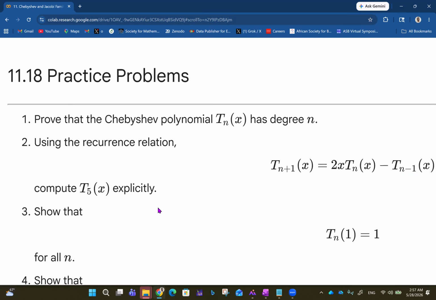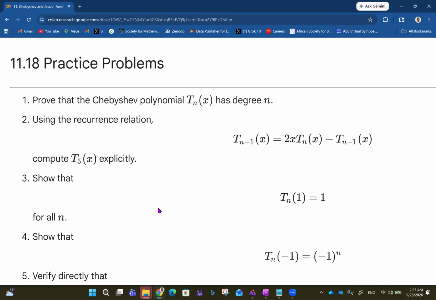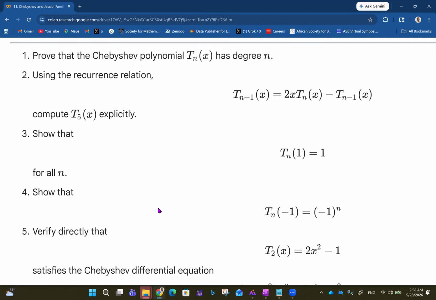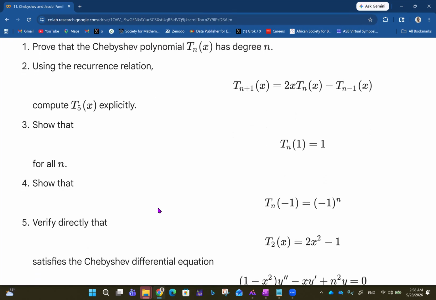So we have some practice problems now. Prove that the Chebyshev polynomial T sub n of x has degree n. Use the recurrence formula to compute T sub 5 of x explicitly. I'll just flash the problems and then I'll decide the ones I'm going to solve. I think I'll be taking care of 10 and 15. So watch out for 10 and 15.